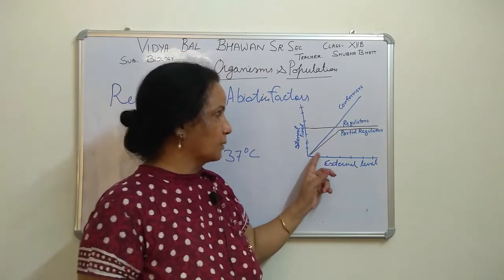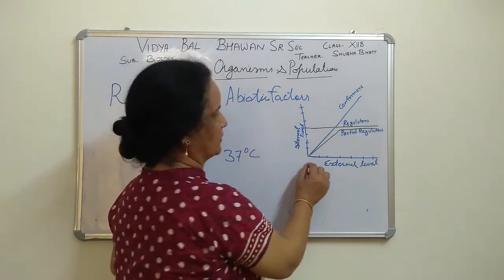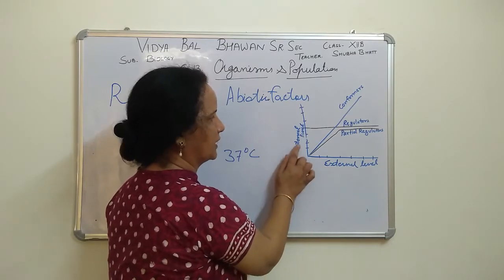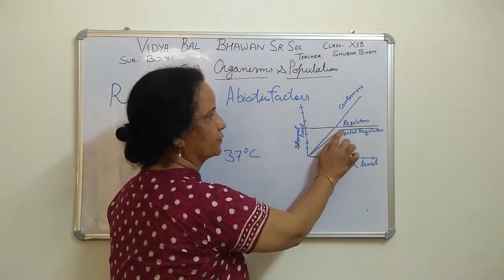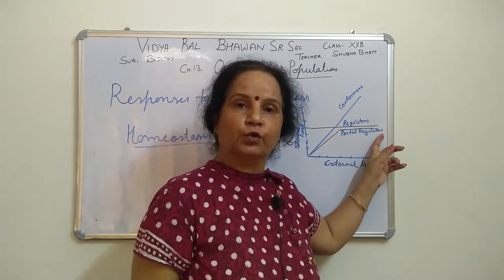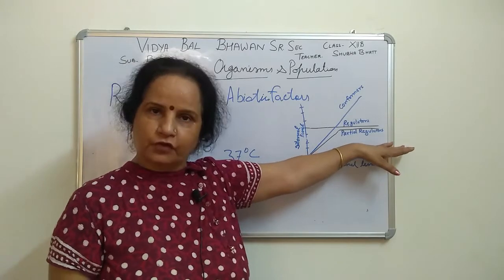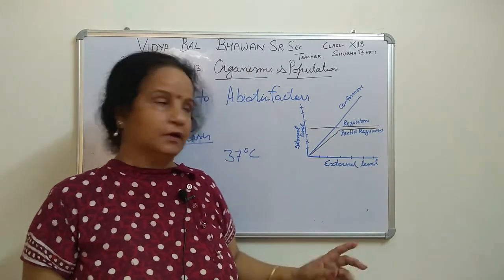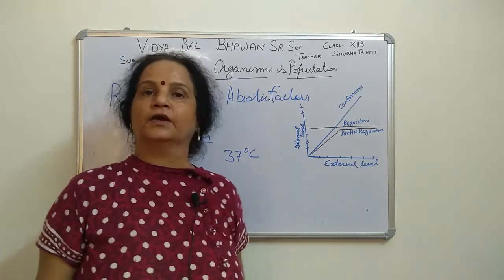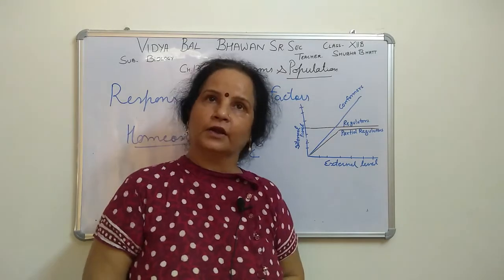Now we will talk about the partial regulators. At some condition, up to some level, they increase according to the external level, up to this point. But after that they become regulators and keep their internal environment constant. That is called partial. It means 50% they are conformers, 50% they are regulators. In that case, we call them partial regulators.